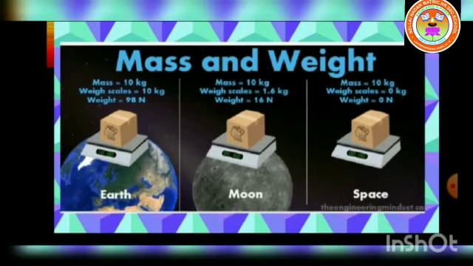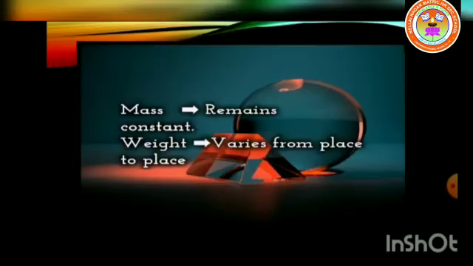Next we are going to see the difference between mass and weight on earth, moon and space. Mass equal to 10 kg on earth, so weight on the earth is 98 N. On the moon, mass is 10 kg, weight is 16 N. In space, mass is equal to 10 kg, weight is equal to 0. So we understood mass remains constant but weight varies from place to place.